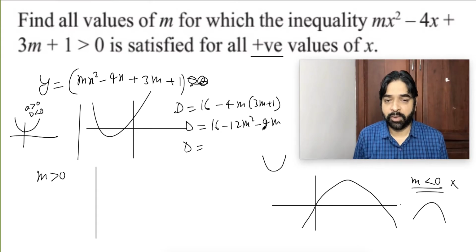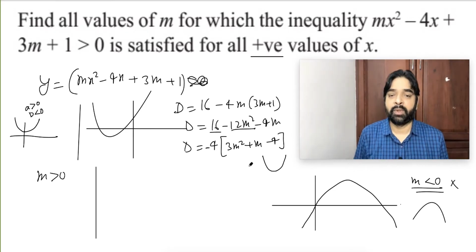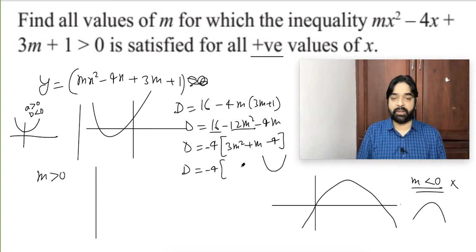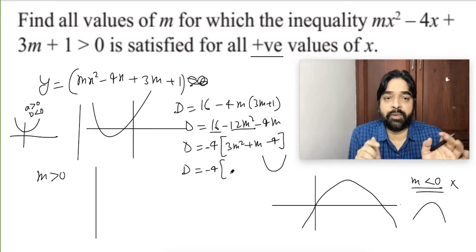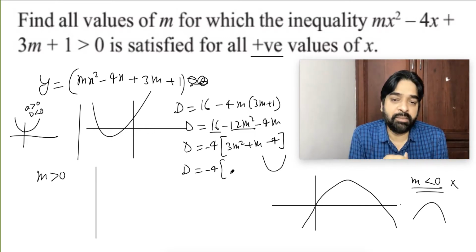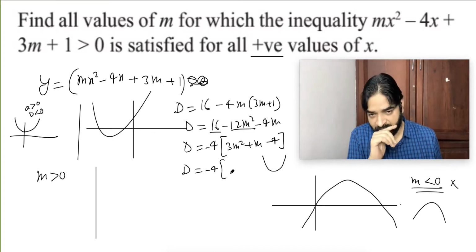Now what is going to happen? I can take minus 4 common. So I will get 3m square plus m minus 4. So the factor will be minus 4 into, what is the factor? 3 into minus 4 is minus 12, so plus 4 minus 3.